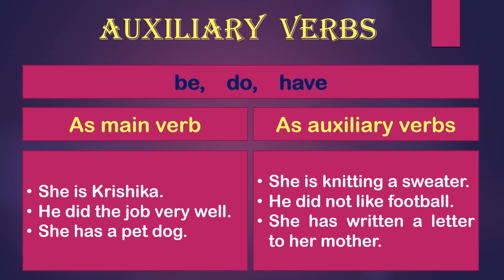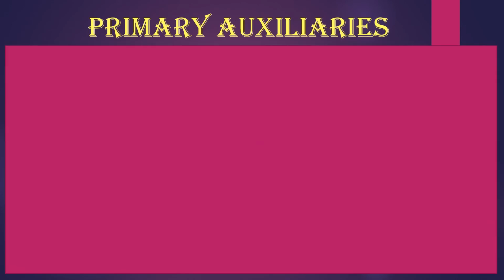She has written a letter to her mother. Now written is the main verb, and has is used with it to add the meaning or to complete the meaning of it. Okay, so this is also used over here as a helping or auxiliary verb. Hopefully you have understood. Now we will learn about primary auxiliaries.